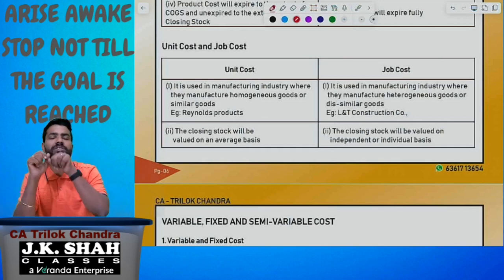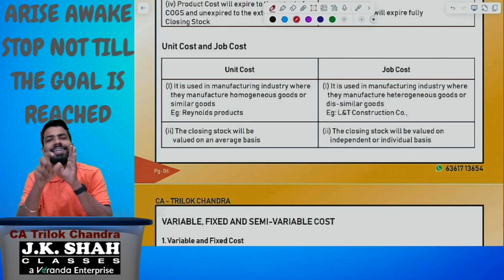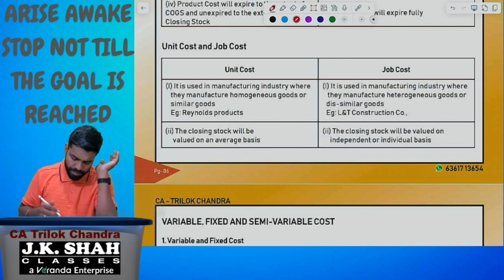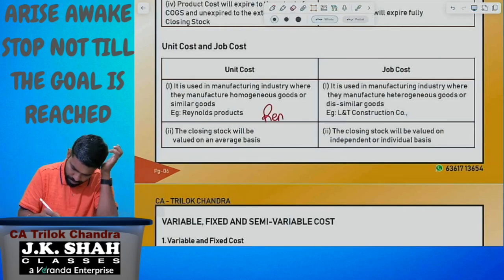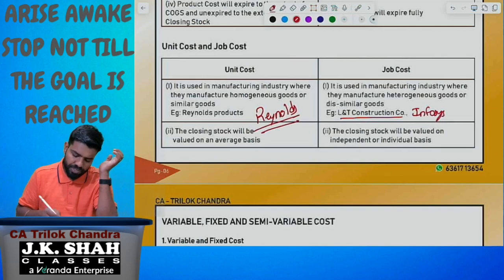When they follow unit costing, they evaluate the product on an average basis. When they follow job costing, each and every product is valued separately. I'll give the example. Here, Reynolds, and here I took L&T construction company or Infosys.